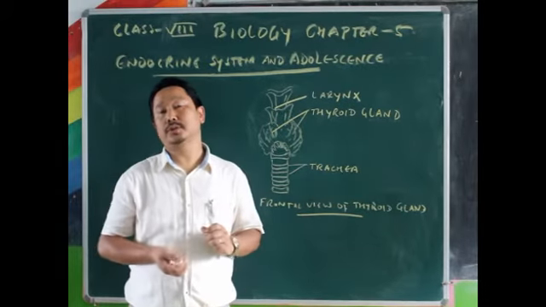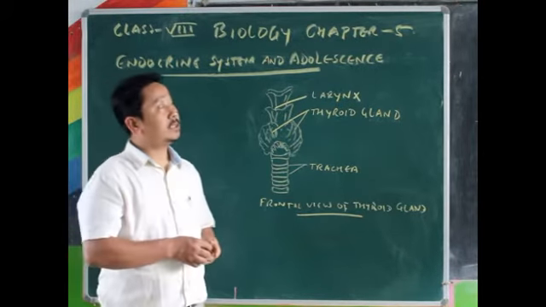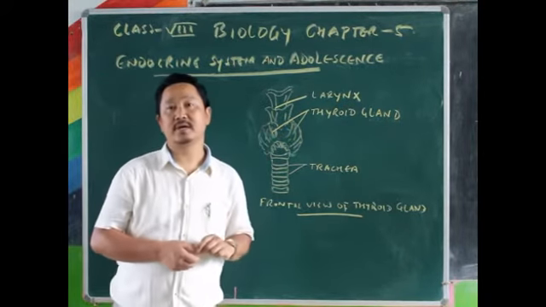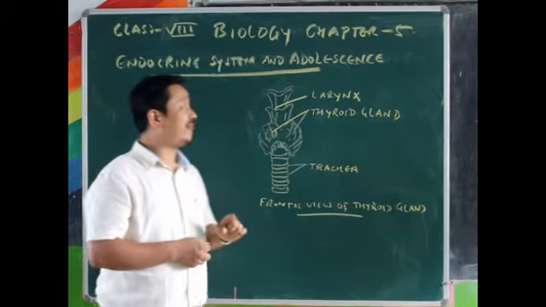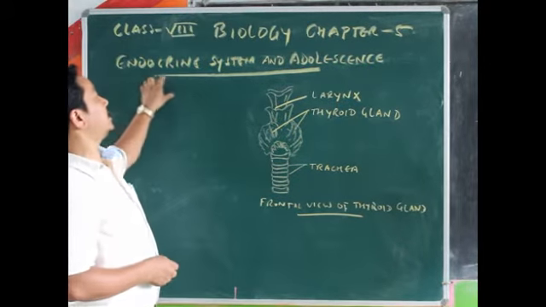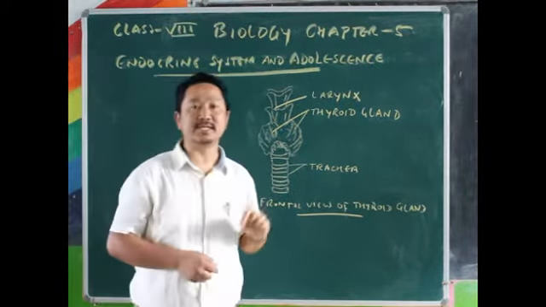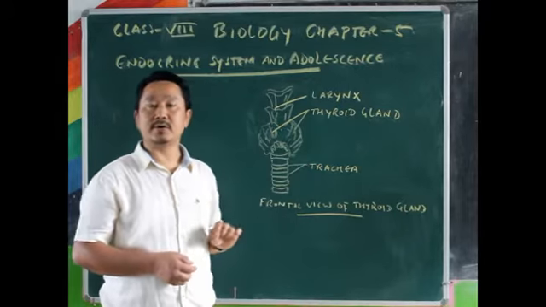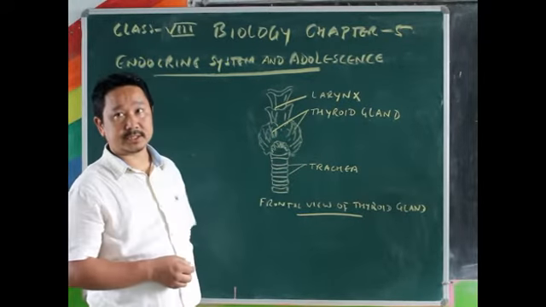Today we will do the new chapter, that is chapter number 5, where we find endocrine system and adolescence. Alright? Endocrine system and adolescence.